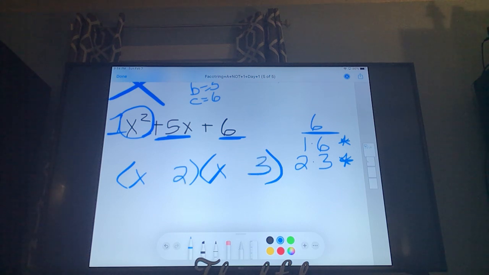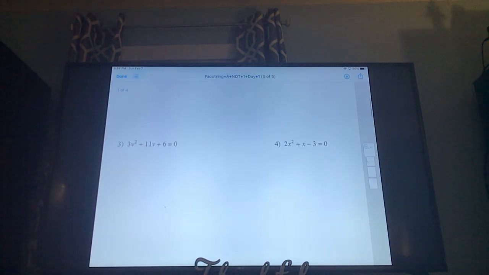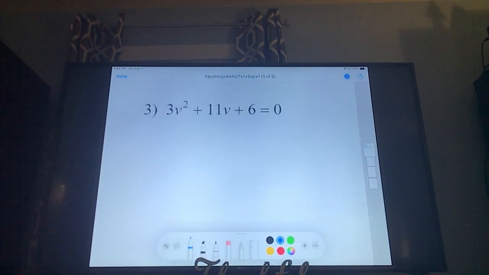Well, how could I get a plus 5? Because I have a plus 5x. Well, it's got to be plus, plus. Okay, so that's how we did those ones. That was when A is 1. But the rules change a little bit if A is not 1. So if you look at number 3, A is not 1.